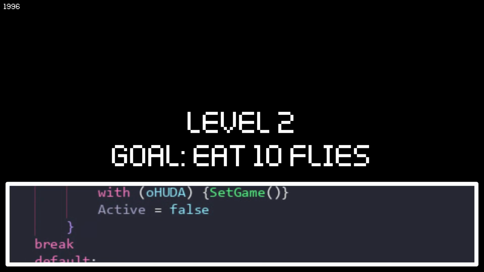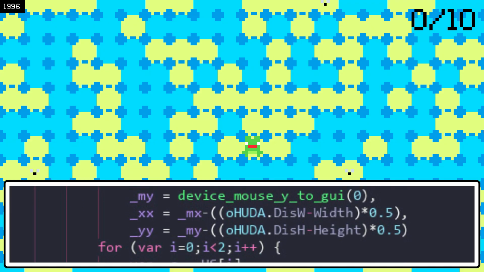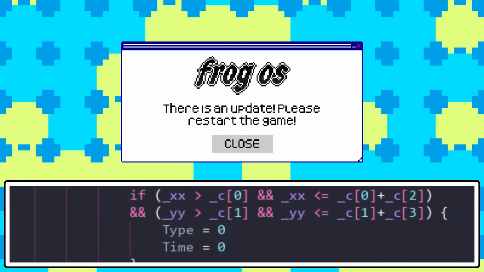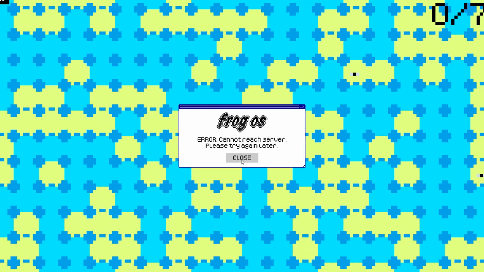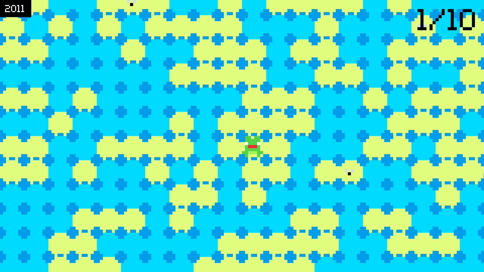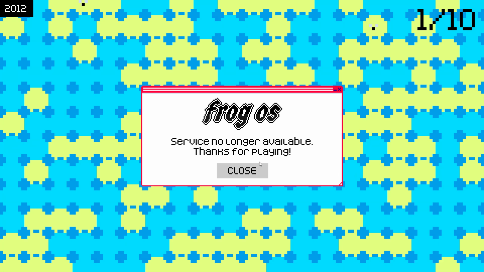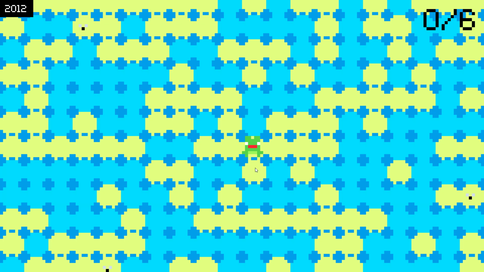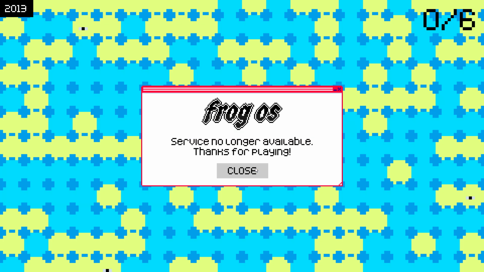Like bringing an old school game back with new school flavors, like updates, and always online connections. And eventually, when hitting the year 2010, the game is officially taken off the servers and will no longer work, prompting the player to try again, yet never able to play their beloved old frog eats flies classic ever again.